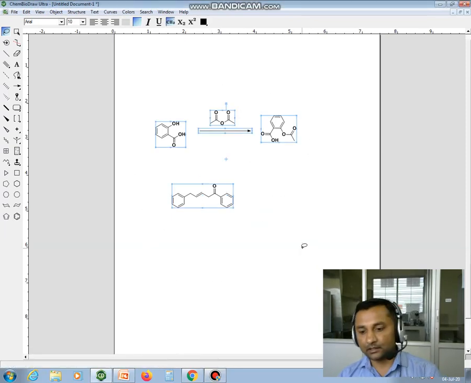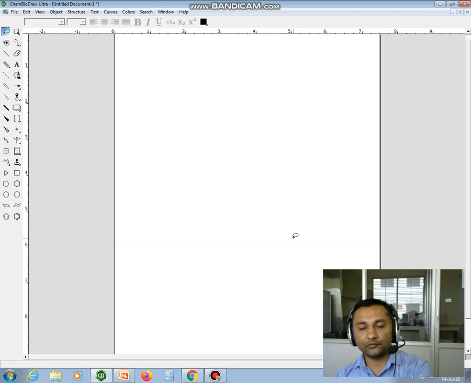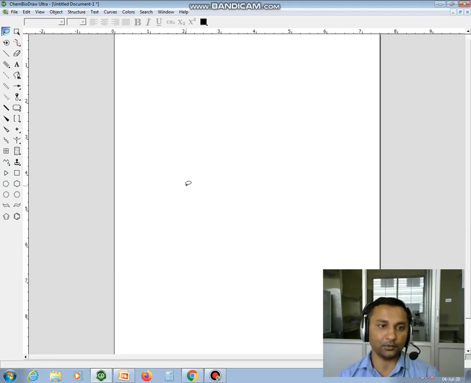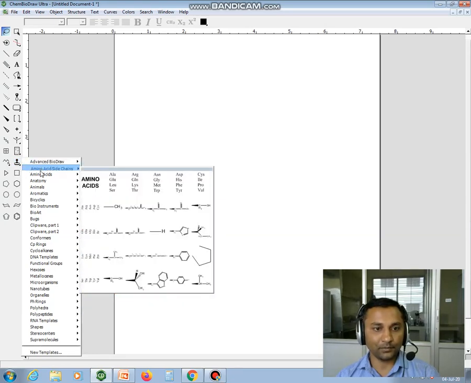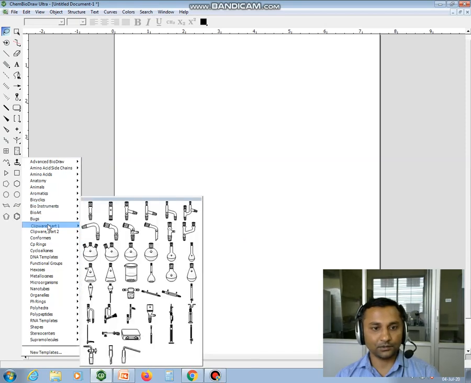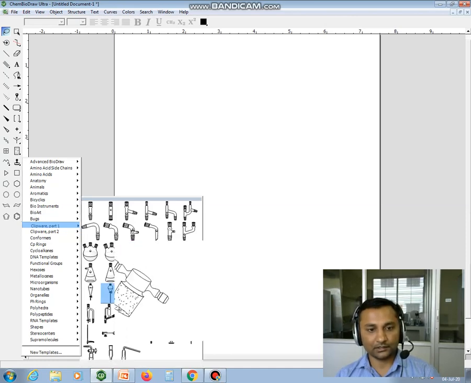Now I will show you how you can draw the figures. Suppose I have to keep one reaction setup, and I have to show it in figure form, then what will you do? I have already shown that time-saving templates are available. Suppose I am keeping one reaction, so first we have to take one stirrer. The stirrer figure is there.